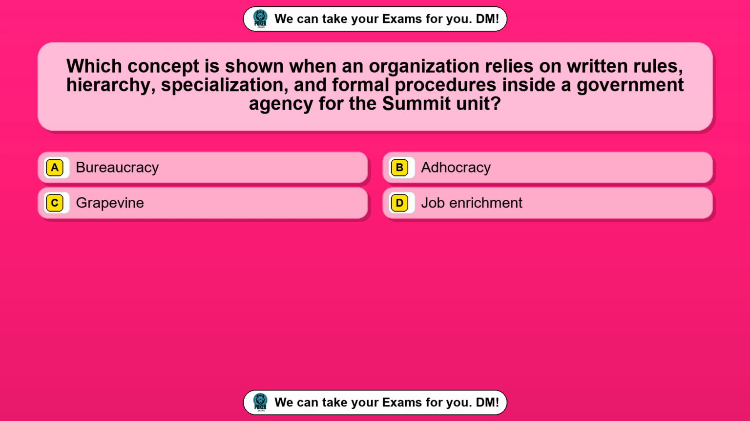Question 32. Which concept is shown when an organization relies on written rules, hierarchy, specialization, and formal procedures inside a government agency for the summit unit? Option A, bureaucracy. Option B, adhocracy. Option C, grapevine. Option D, job enrichment. The correct answer is option A, bureaucracy.